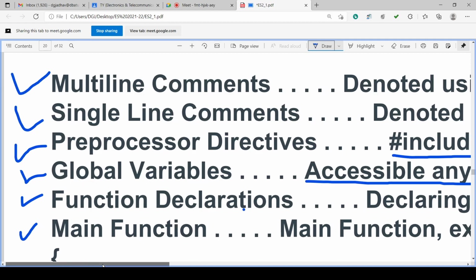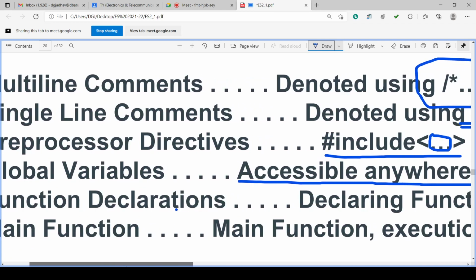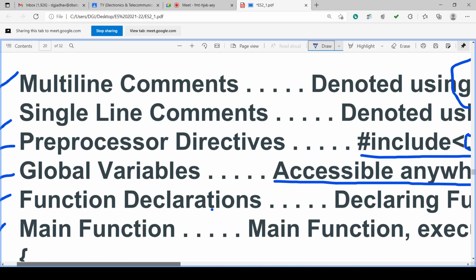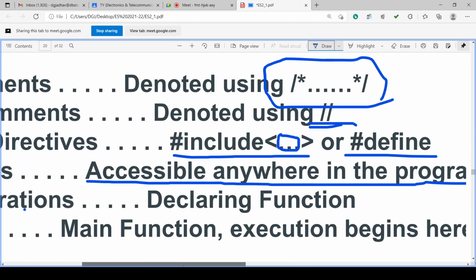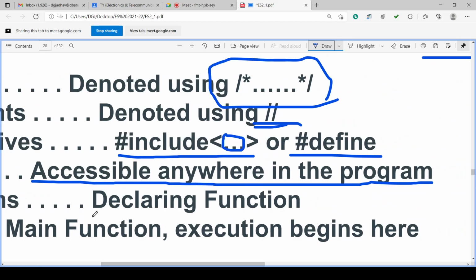Declaring the function means what? Functions can be declared. Function declaration means what? You can declare the function. This is declaring the function. A function is a specific routine. Routine means some bunch of codes. Function means a bunch of codes. Some code lines are there.